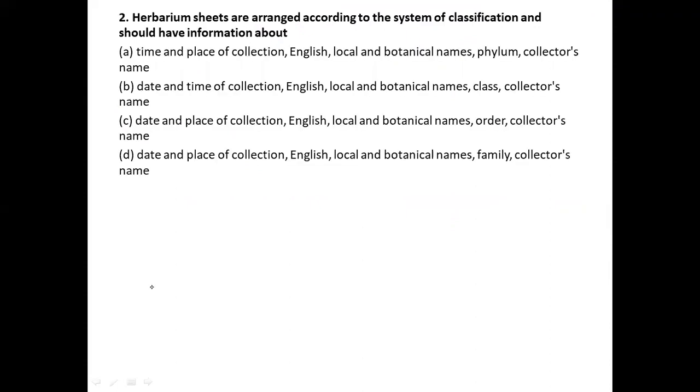Okay, so this is the second question. Now see the second question. Herbarium sheets are arranged according to a system of classification and should have the information about. Usually we all know about herbarium. First we will come to know about the herbarium. What do you mean by herbarium? I would like to give a small piece of information regarding that.